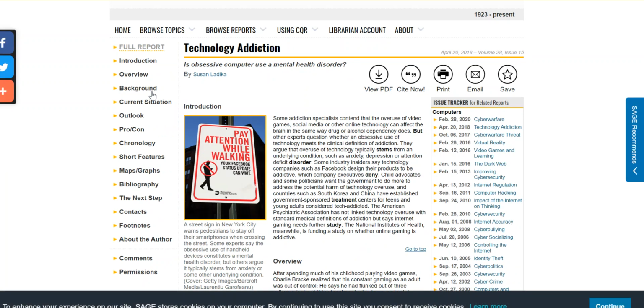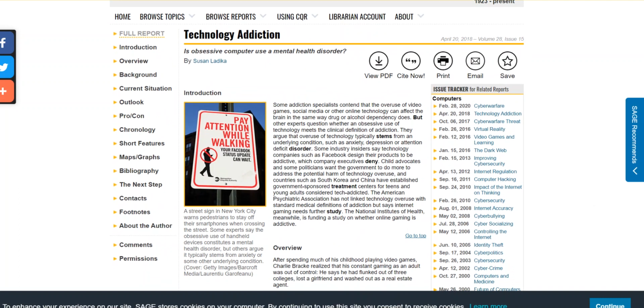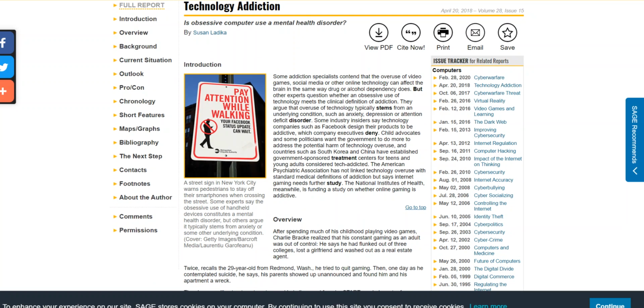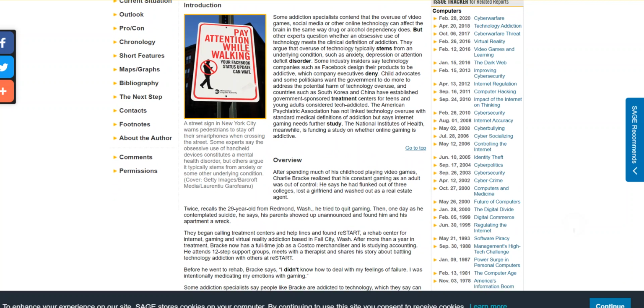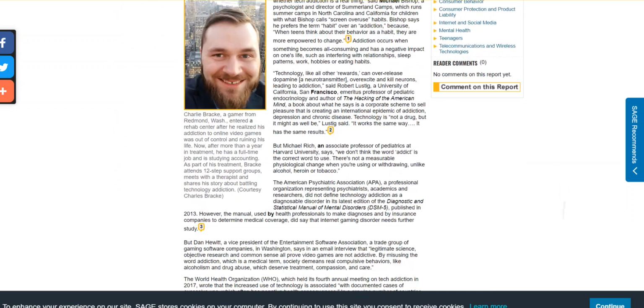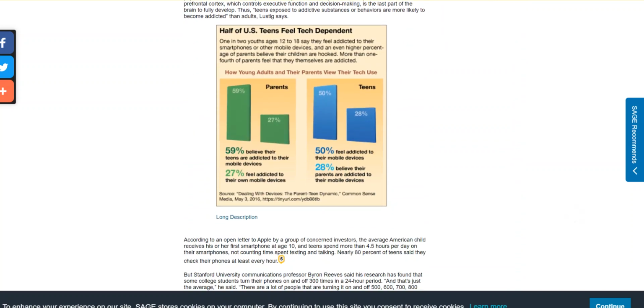And here you'll see how it's organized. This is the question being answered: is obsessive computer use a mental health disorder? Here this writer, Susan Ladicka, answers the question. And then it gives you an overview of the topic, like I said. It gives you background information, which might be helpful.